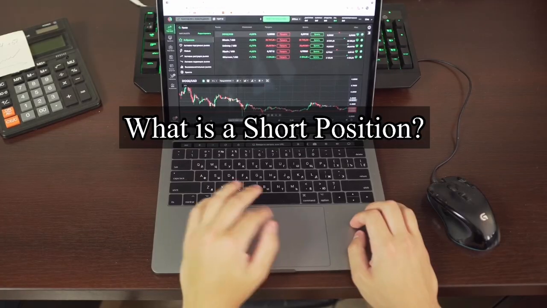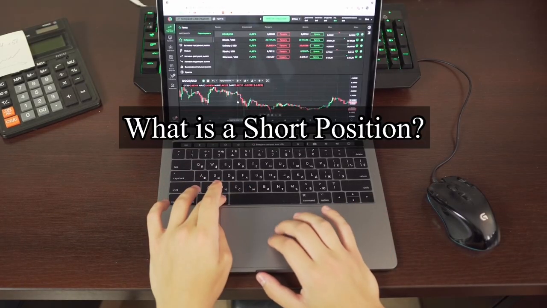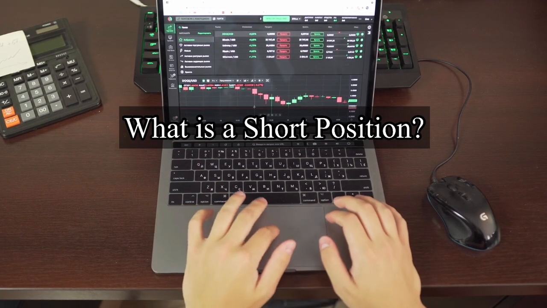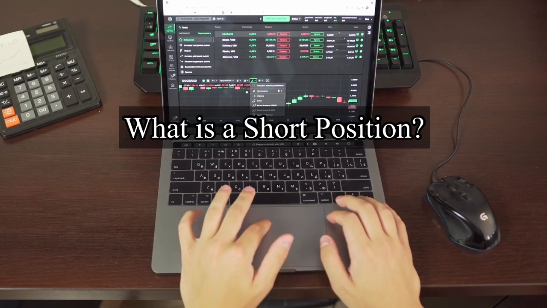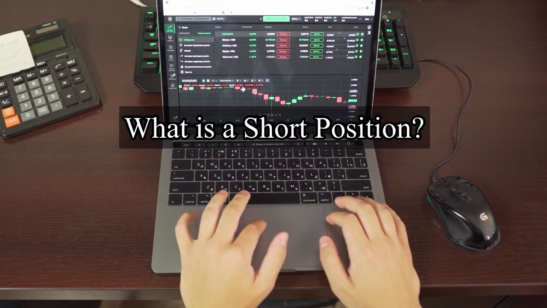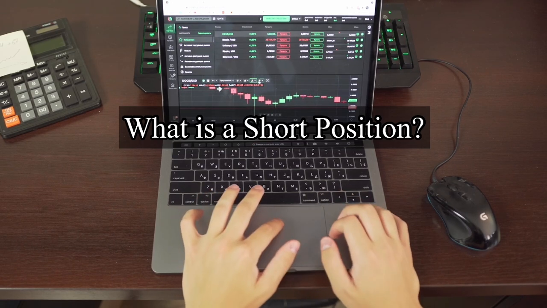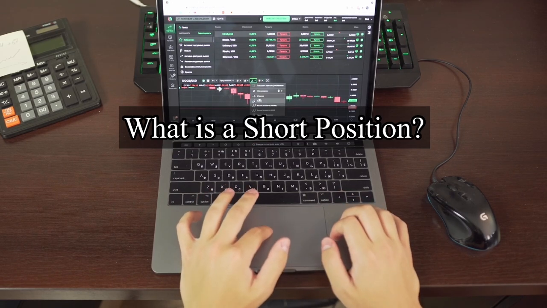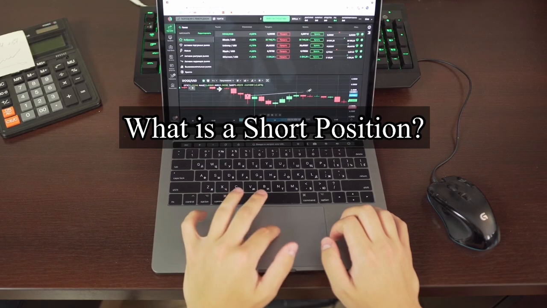Notice the difference between a long position and a short position. A person with a long position hopes the price will rise. A person with a short position hopes prices fall. They are two sides of the same contract. If one side benefits from rising prices, the other side benefits from falling prices.